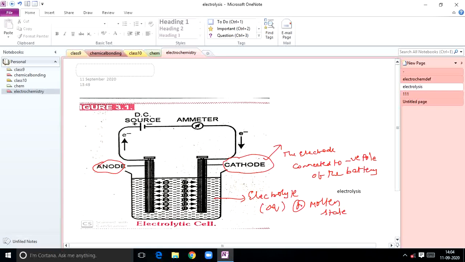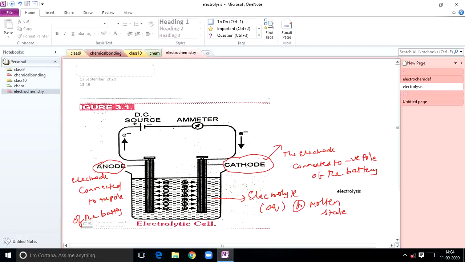What is meant by an anode? The electrode connected to the positive pole of the battery is called the anode.